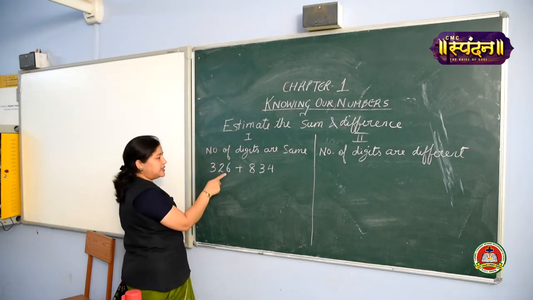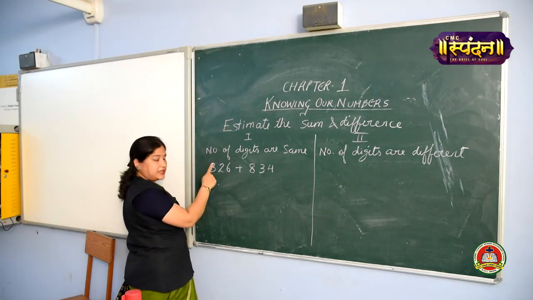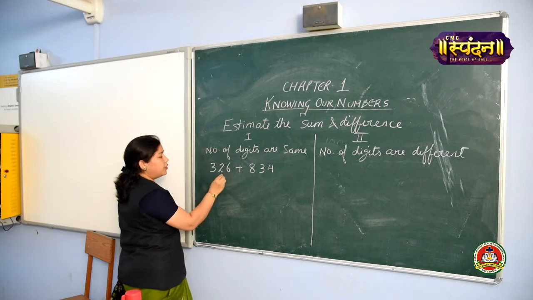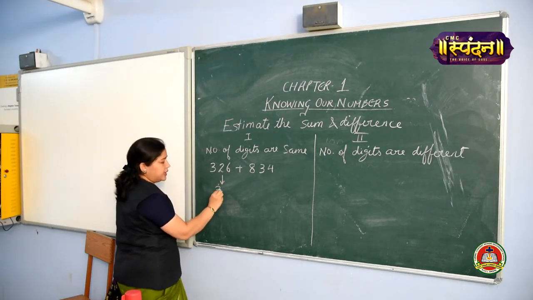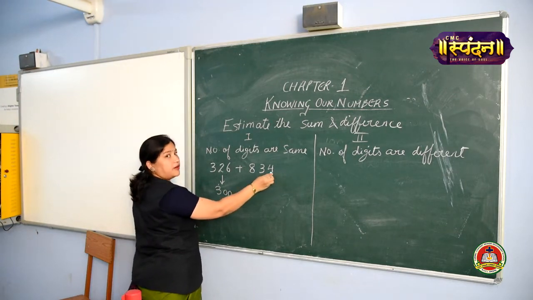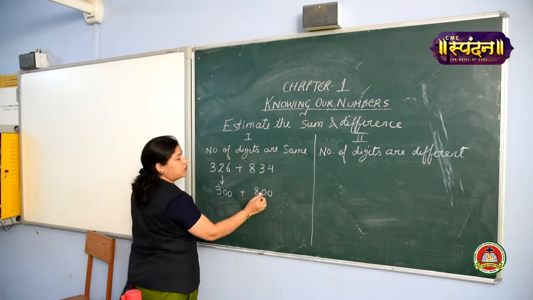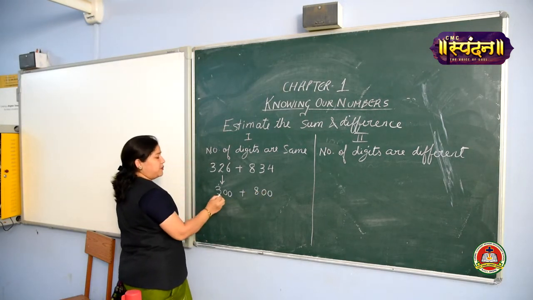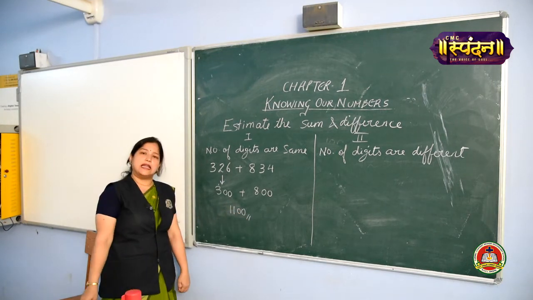What is the highest place? Ones, tens, hundreds. So 100 is the highest place. 326 will be rounded off to 300, plus 834 rounded off to 800, and now you can easily add 8 plus 3, 11 with 2 zeros, and the answer is 1100.